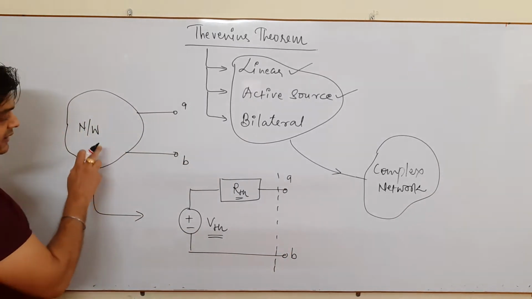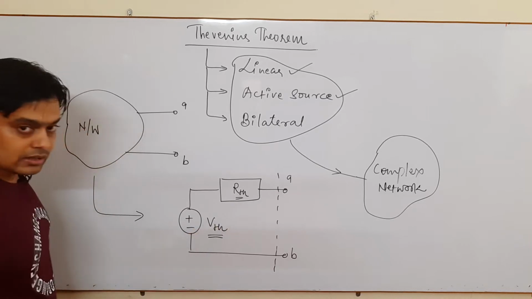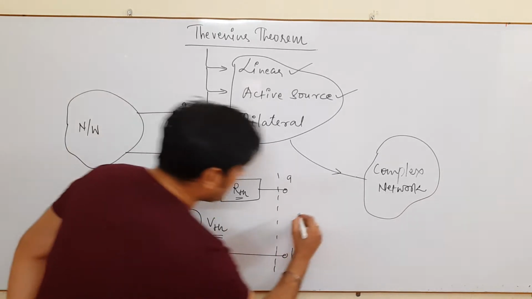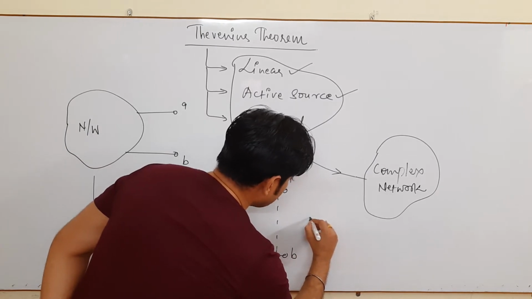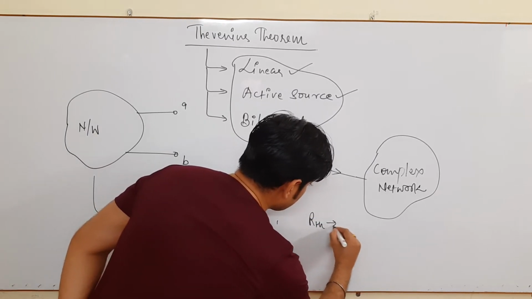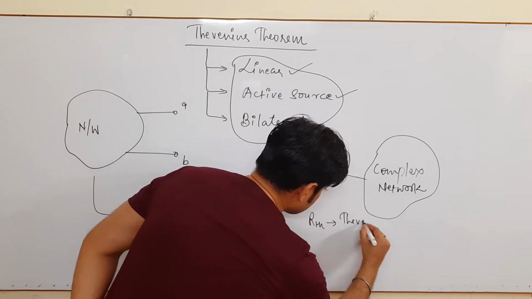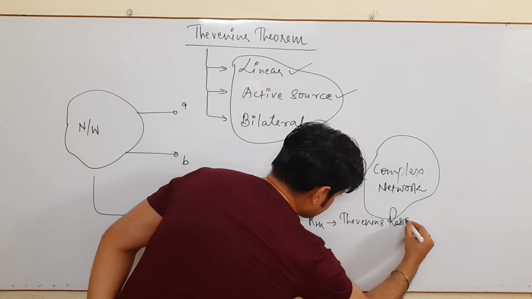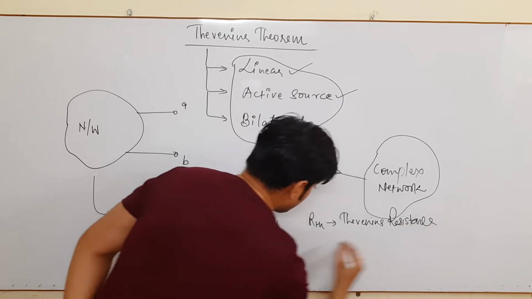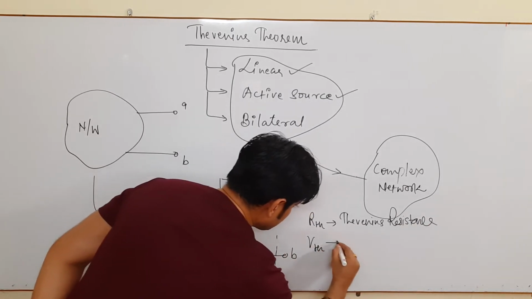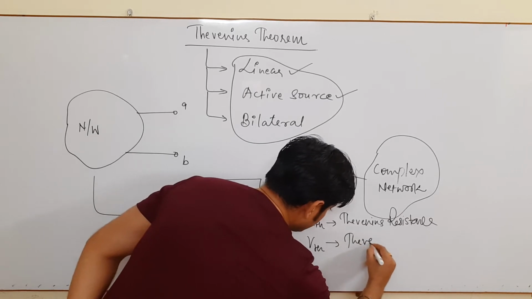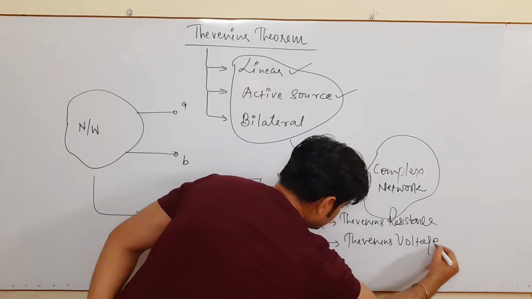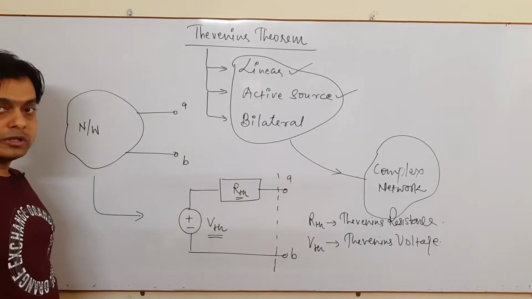So finally this network is replaced by this network. Now what is the property of this VTH and RTH? This RTH is known as Thevenin's resistance, and this VTH is known as Thevenin's voltage. Very important thing, this VTH is known as Thevenin's voltage.